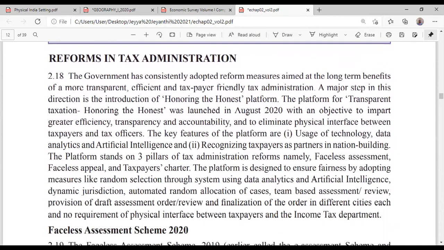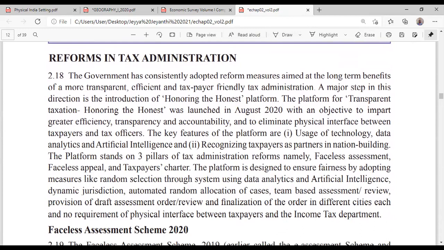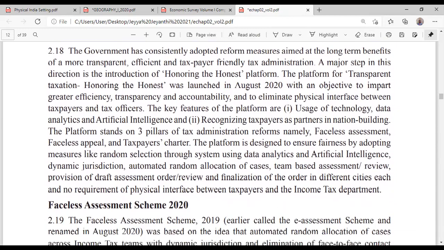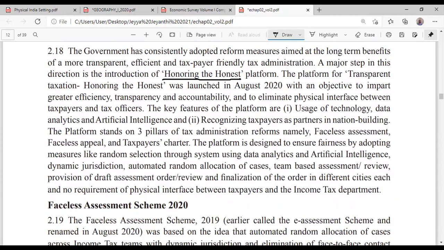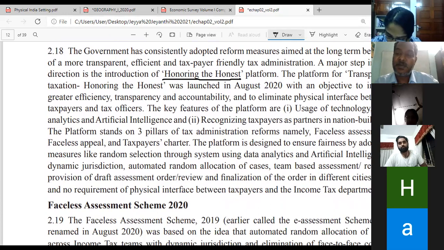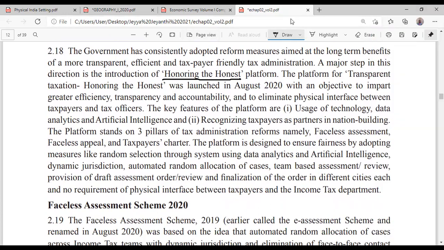Okay, now write down tax reforms. What the government did in tax reforms. They call this honoring the honest. See, in India, a lot of people do not pay tax, but some people pay tax very regularly. Those people are known as honest taxpayers. So the government wanted to do something for those people.